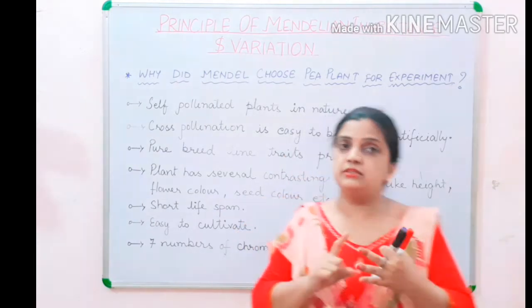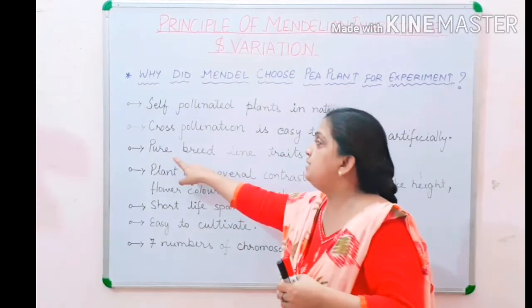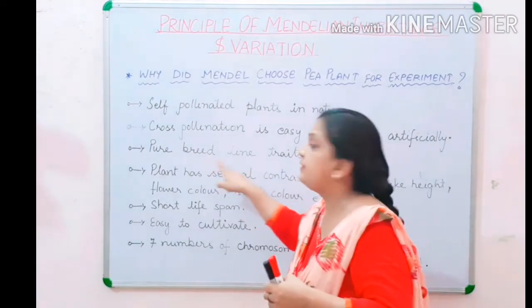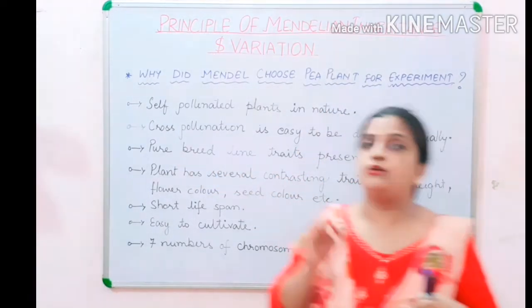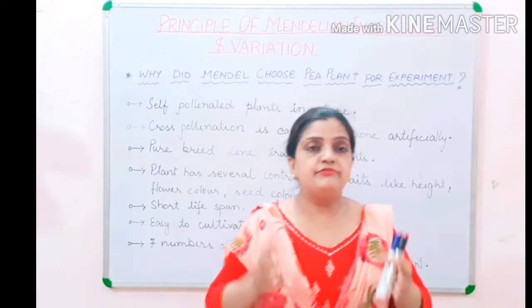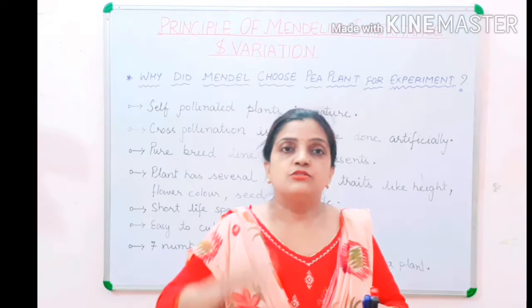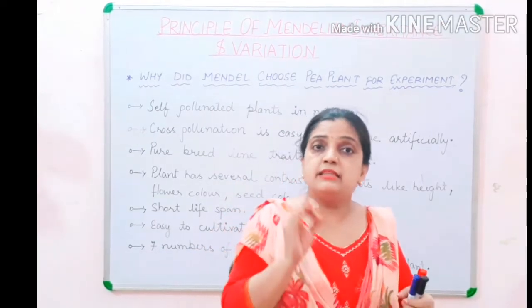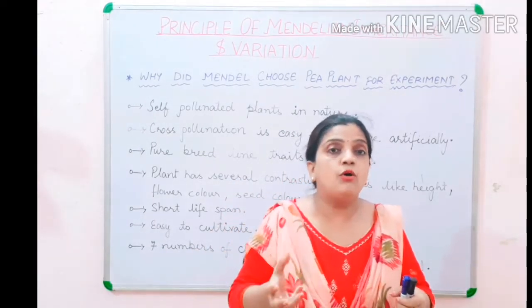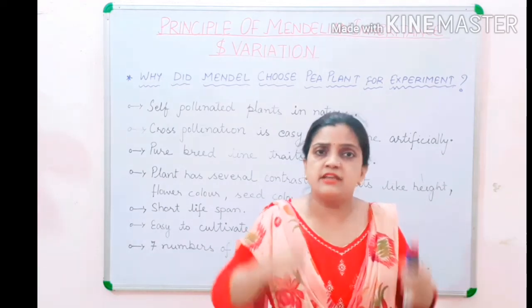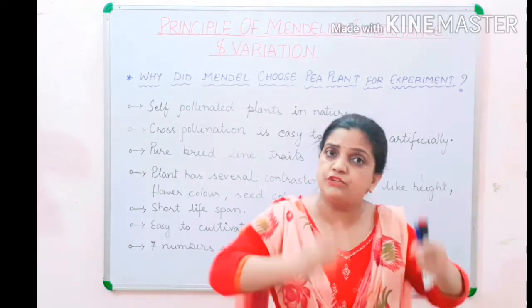Now children, the third point. It had pure breed line traits present. What do we mean by pure breed line traits? The term breed has been taken from breeding, from the hybridization technique. So the characters present in the pea plant were all pure. If the flower was purple in color, it was purple.